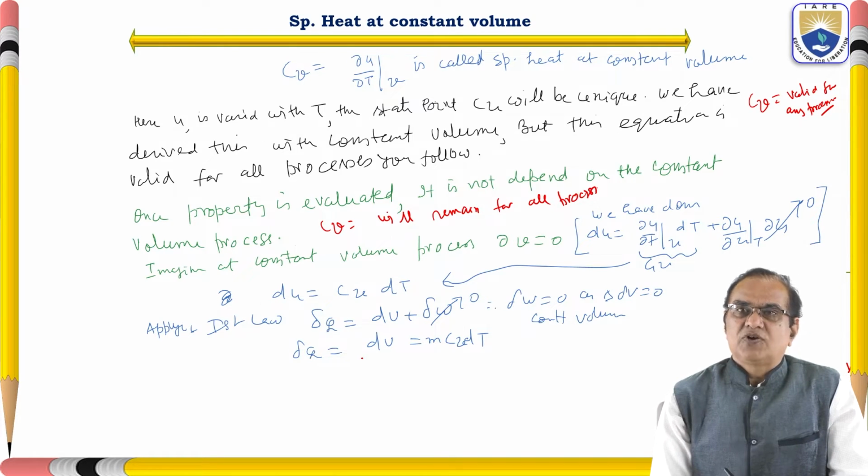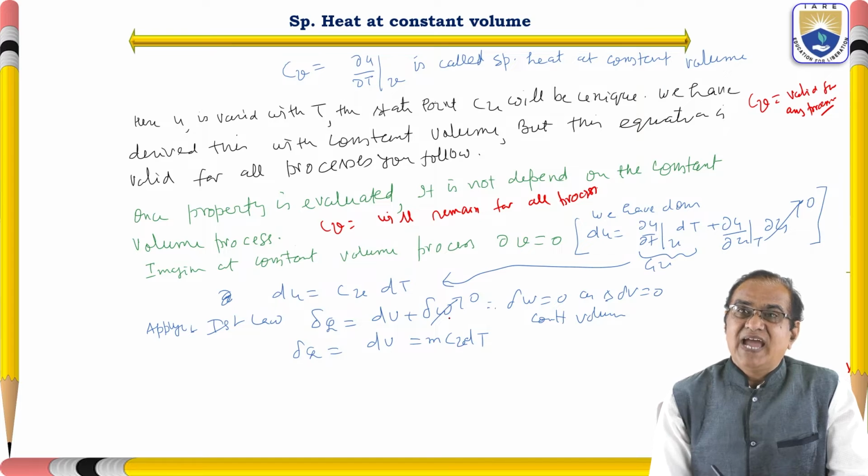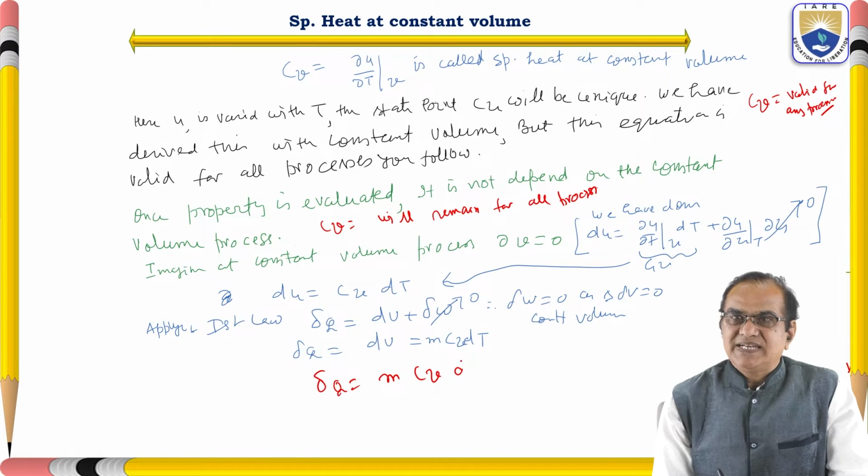So δQ is equal to dU, and dU is Cv dT, and this into M. So we got δQ is equal to M Cv dT. From here we can find out this Cv.